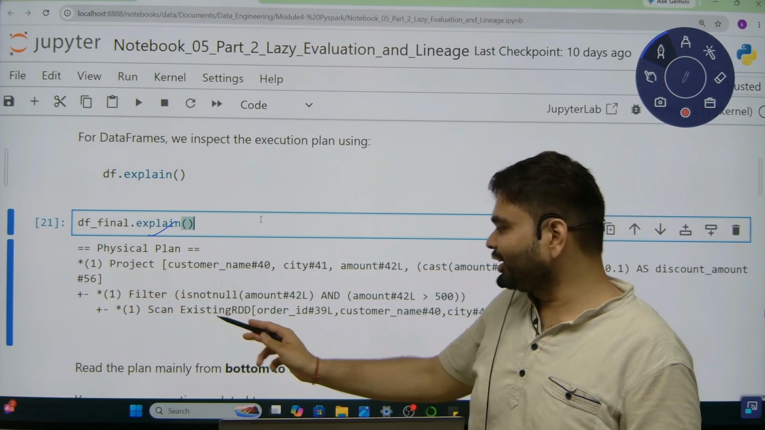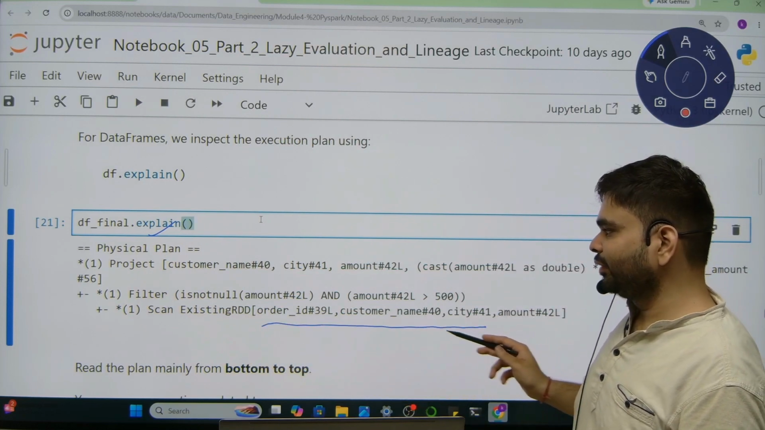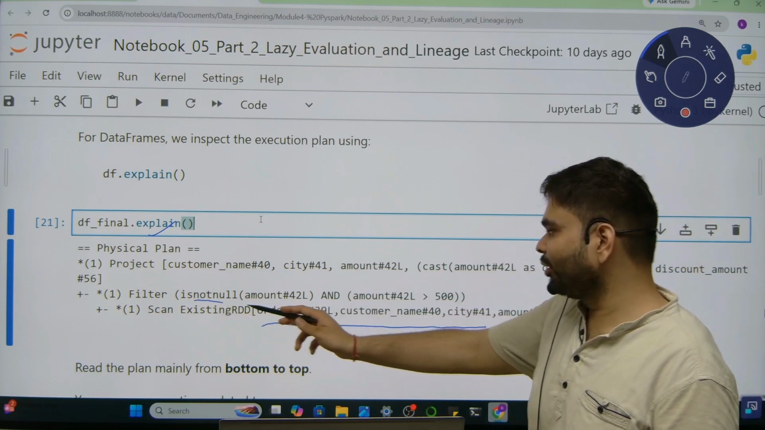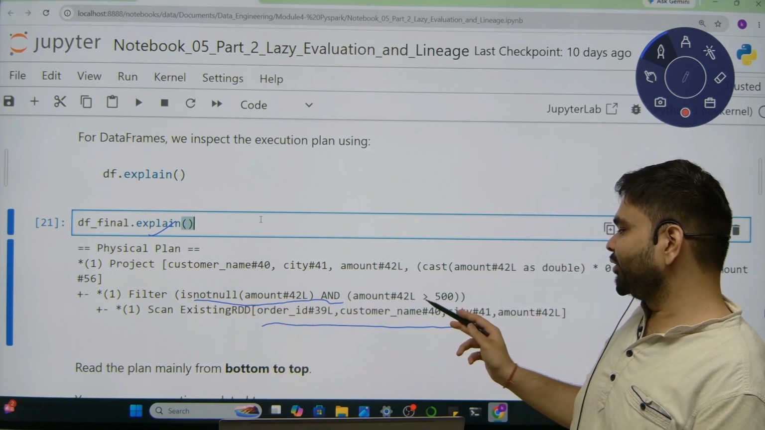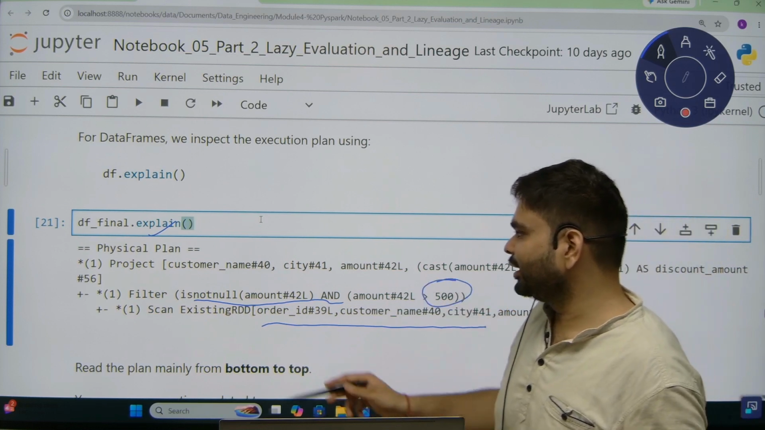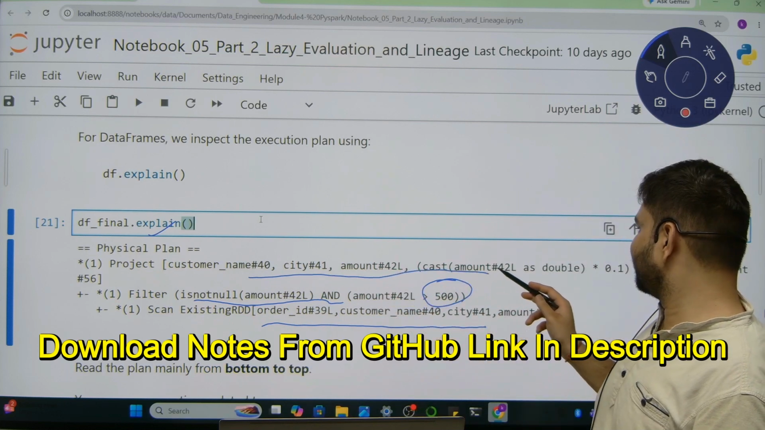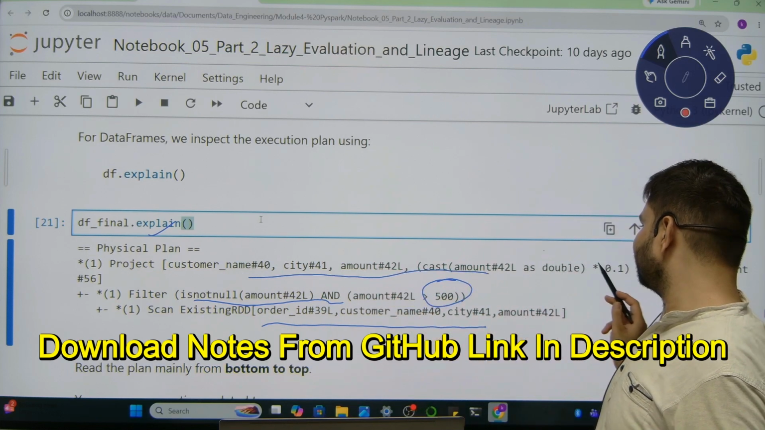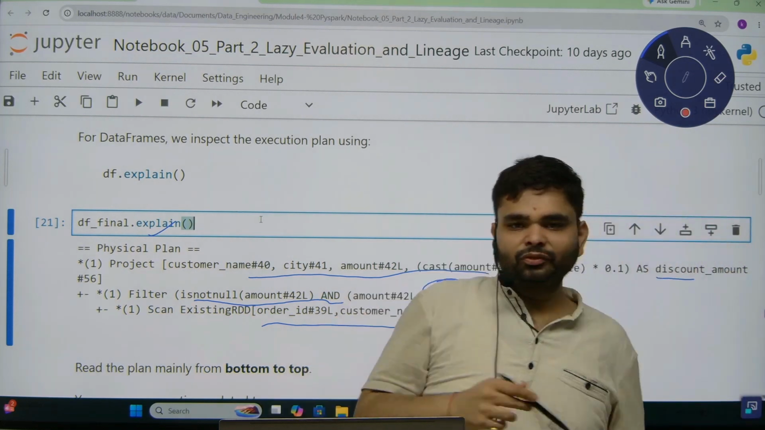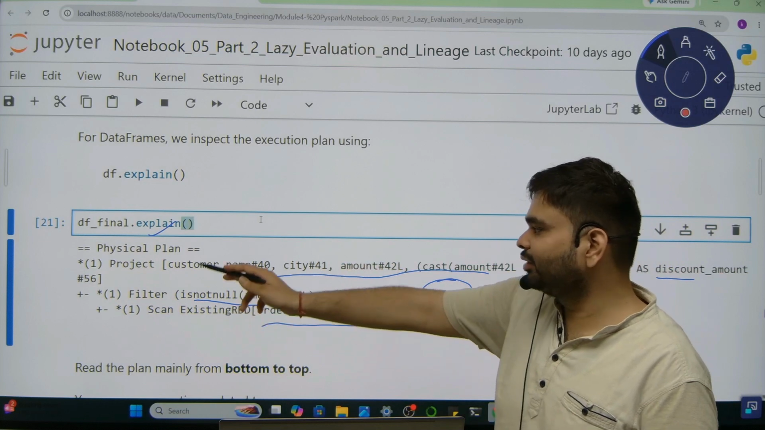So see, first step is to get the data frame. Then second step is to filter the rows, so I filter out the data where amount is greater than 500. Then third step, we are creating a new column, amount into 0.1, as discount amount. So these are the steps. These are the bottom to top steps: first step, second, third, and so on.